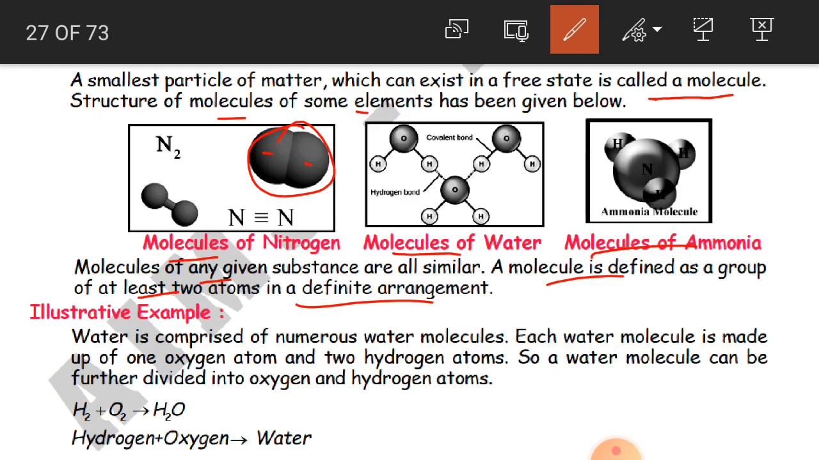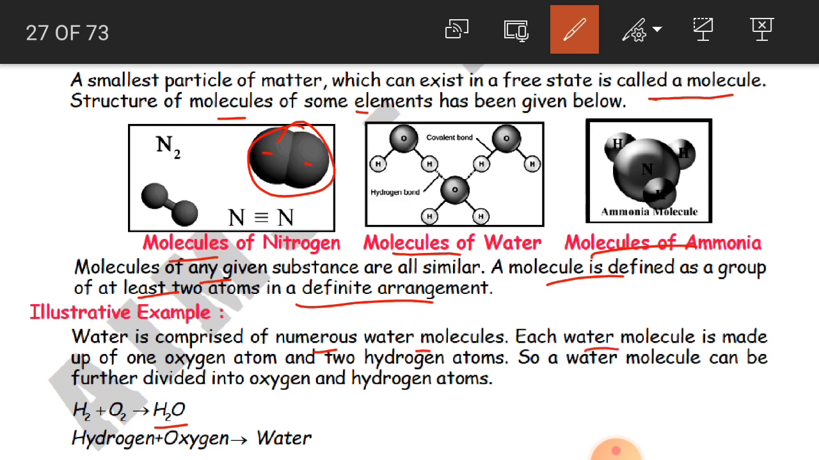Clear children? See here, there is one example, like H2O. H2O is what? That is the formula for water. H2O, that is hydrogen 2 and oxygen. See, water is comprised of numerous water molecules.